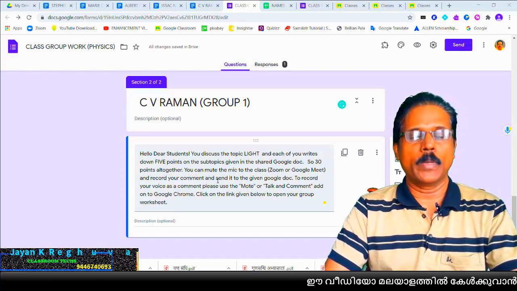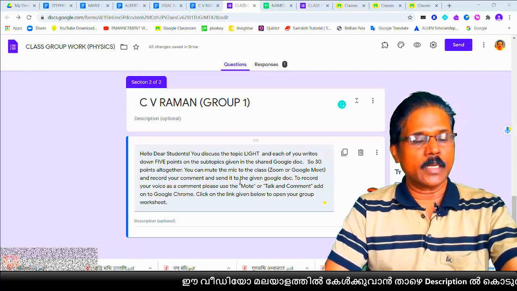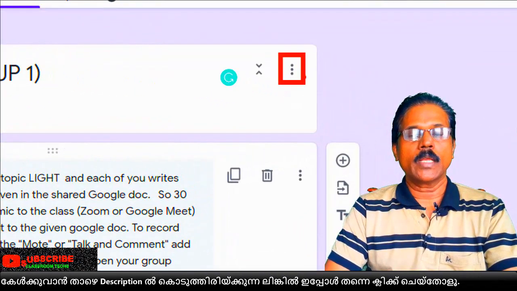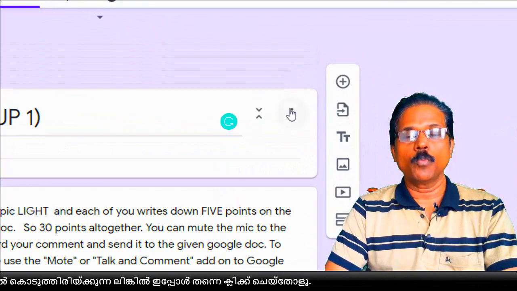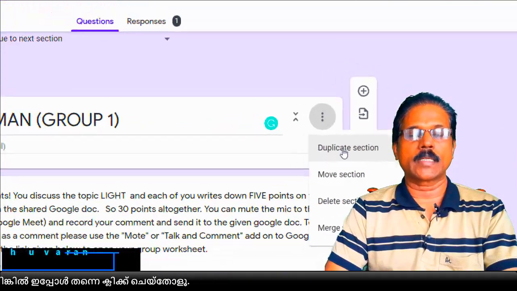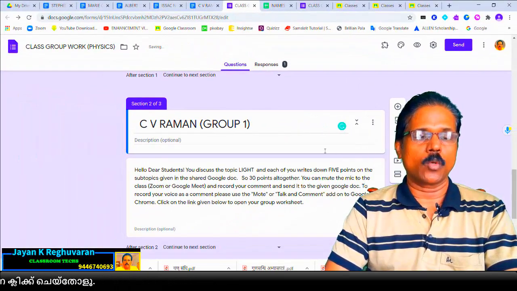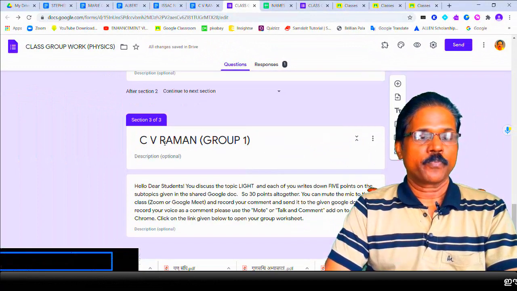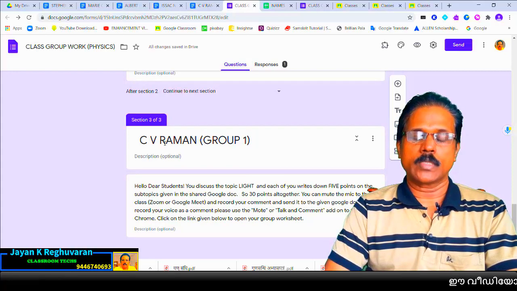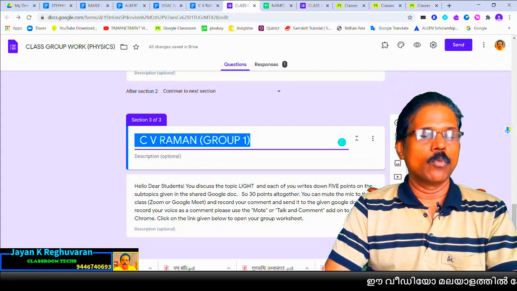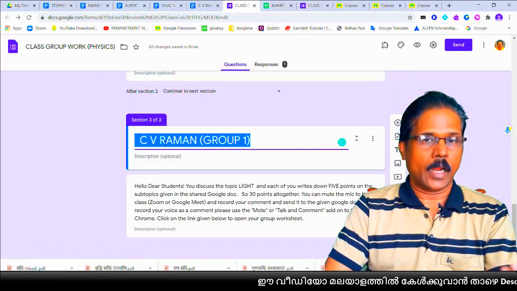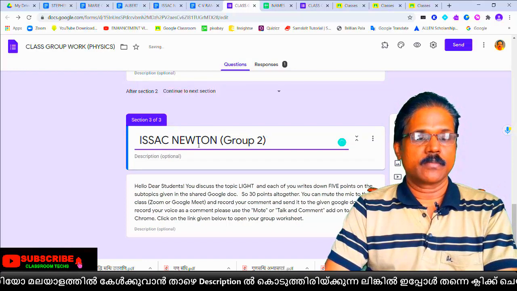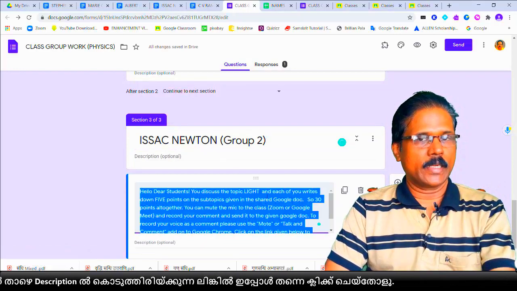So how to take duplicate of the sections? You simply click in this 3 dot of this section. This is 3 dot. When you click there you can see duplicate section. Select that duplicate section. Just below you got one more section named same name. Okay, CV Raman. So you simply select that name and remove that heading and add the new group name here and finished. Like that I am going to take the copies.